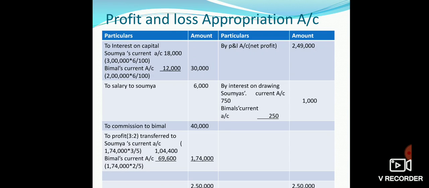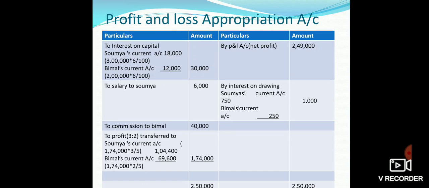Interest on drawings of partners is given as rupees 750 and 250. The total of this, rupees 1,000, will be shown in the outer column. If we make the total of the credit side, we get 2,50,000, and the balancing figure comes as rupees 1,74,000. 1,74,000 is the figure of profit which is to be transferred to partners' current account.